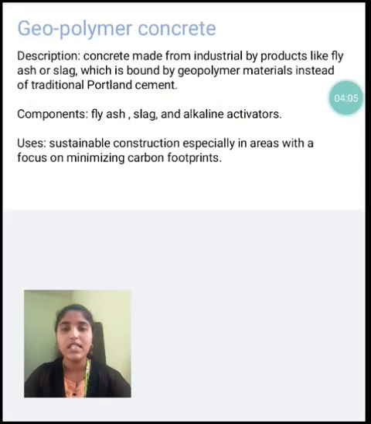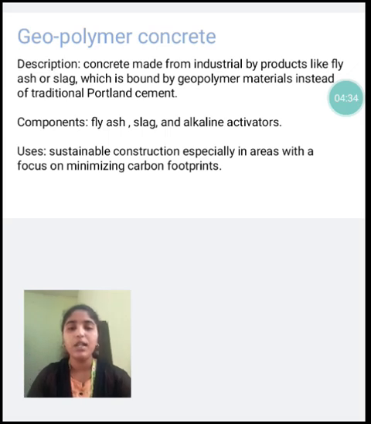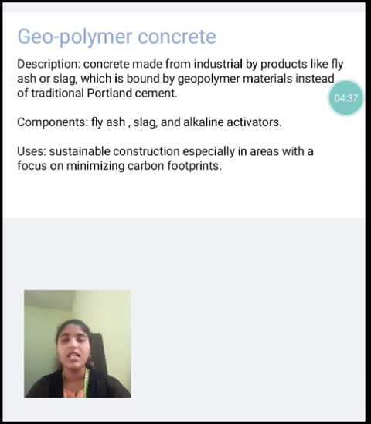And next, geopolymer concrete description: concrete made from industrial byproducts like fly ash or slag, which is bound by geopolymer materials instead of traditional Portland cement. Components of geopolymer concrete: fly ash, slag, and alkaline activators. Uses of geopolymer concrete: sustainable construction, especially in areas with a focus on minimizing carbon. This is the types of concrete.